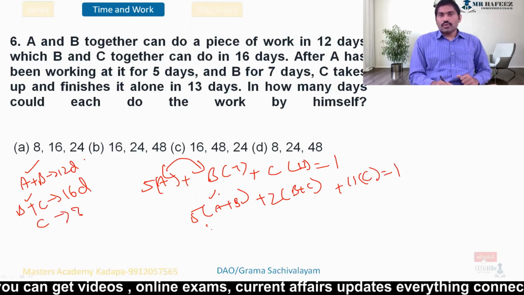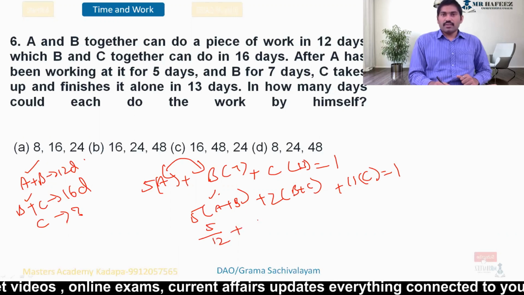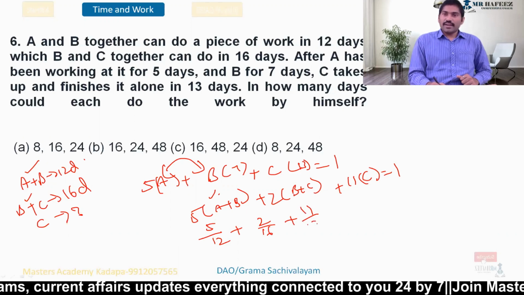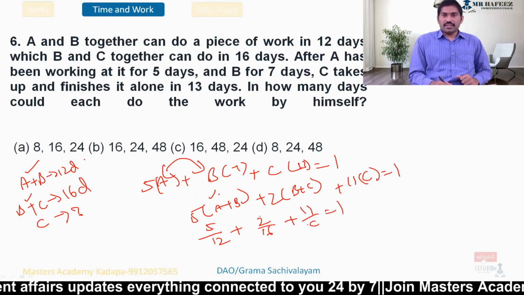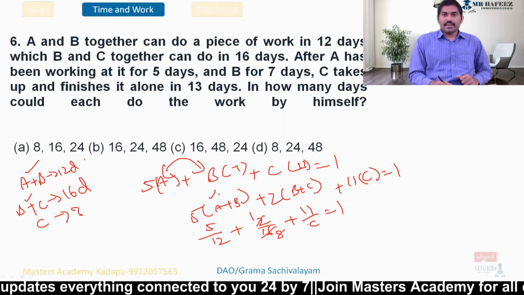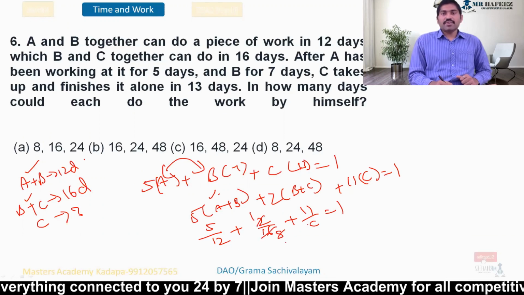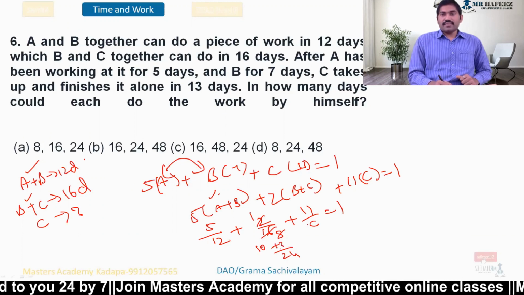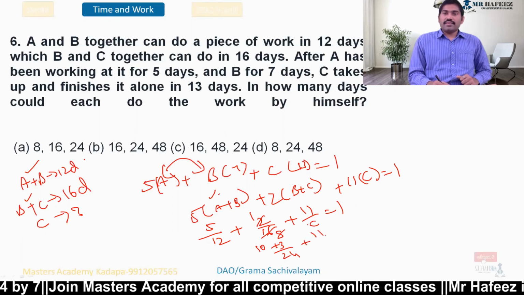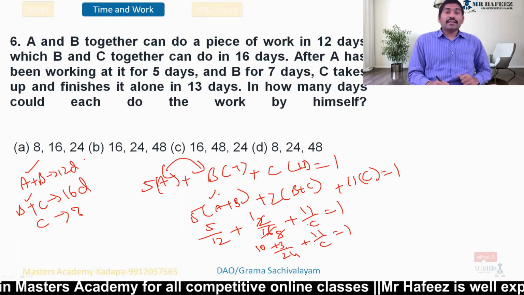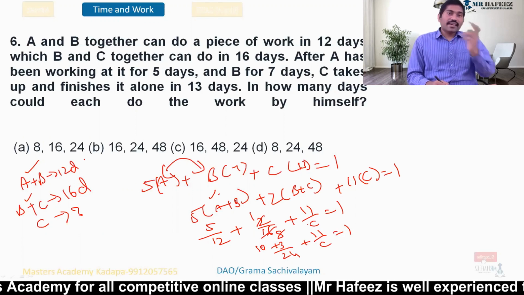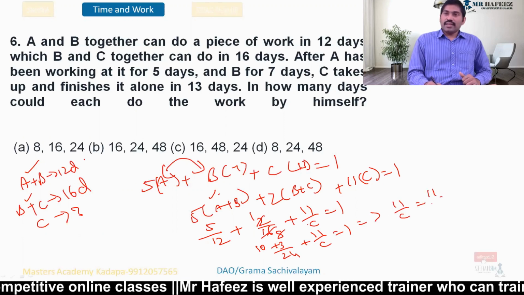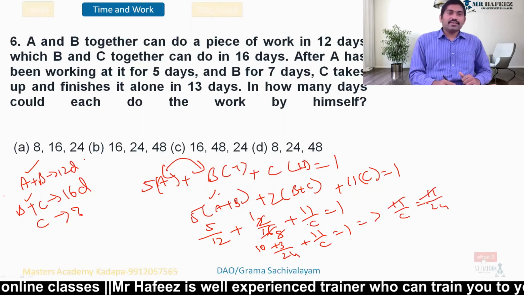So 5 by 1 day work is 5 by 12, plus 2 by 1 day work is 2 by 16, plus 11 by 1 day work is unknown. I'll keep it as C. Work finished. So 2 ones, 2 eights. 12 and 8, LCM is 24. 12, 2 times. 2 times 5 is 10. 8, 3 times, plus 3. So plus 11 by C equals 1. So 10 plus 3 is 13. 24 minus 13 is 11. So 11 by C equals 11 by 24. 11 cancel. C is 24 days.